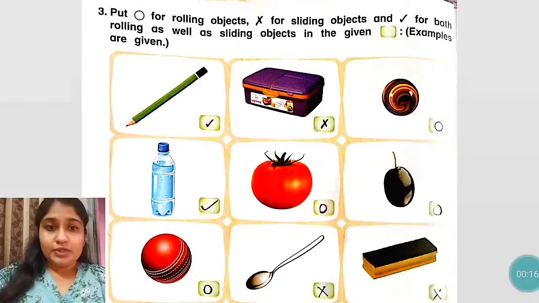Yes, the next one is a picture of ball. A ball is round in shape. So it can only roll. So make a small circle in the box.